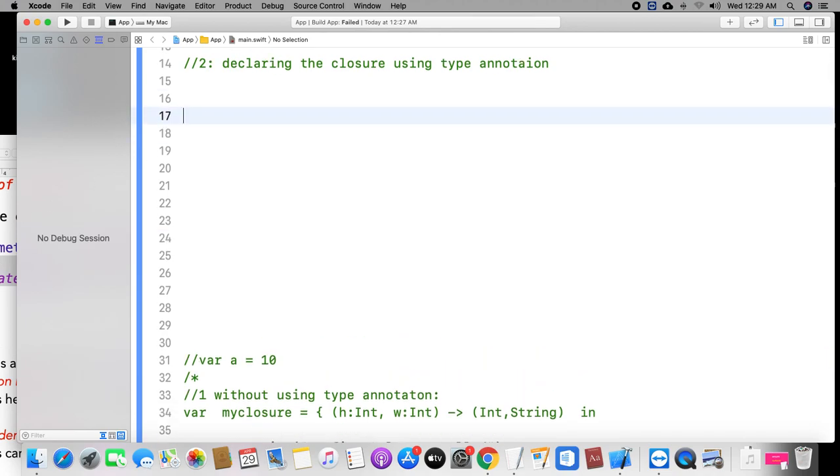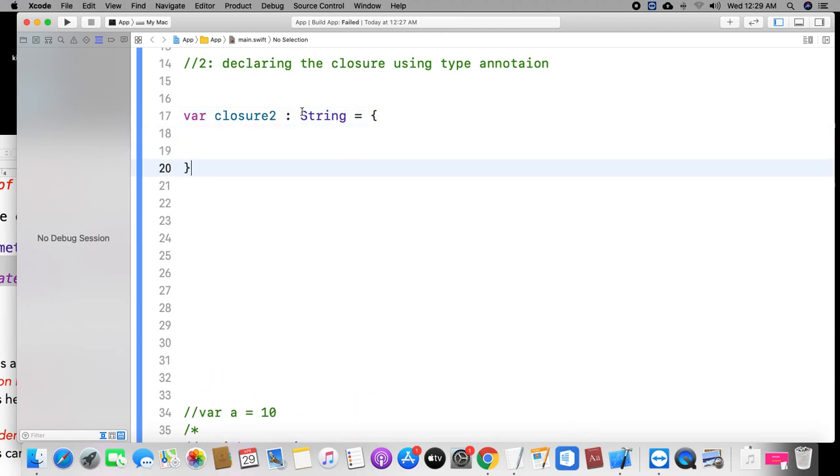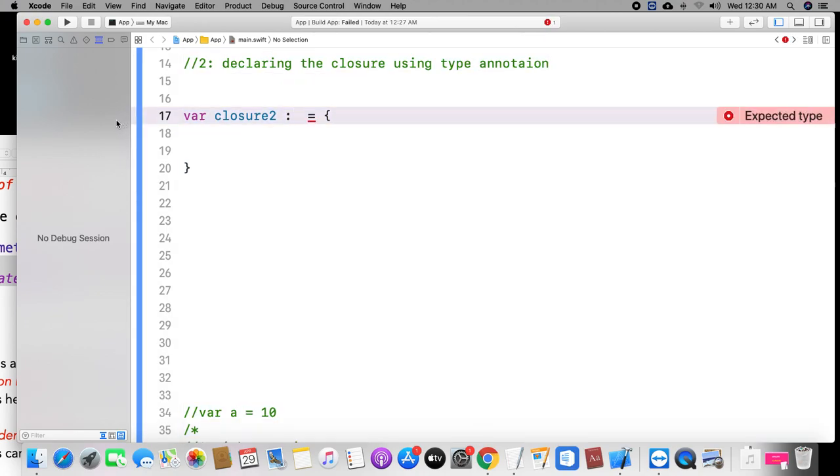How to declare the type annotation? I am taking one closure. The closure name I have taken is closure 2. After that, how to declare the string type like this, right? How to declare the closure like this? This is the closure, but this is declaring the string type. After that you need to declare the colon. After that I am declaring the closure without taking any parameter and without returning anything, like this.